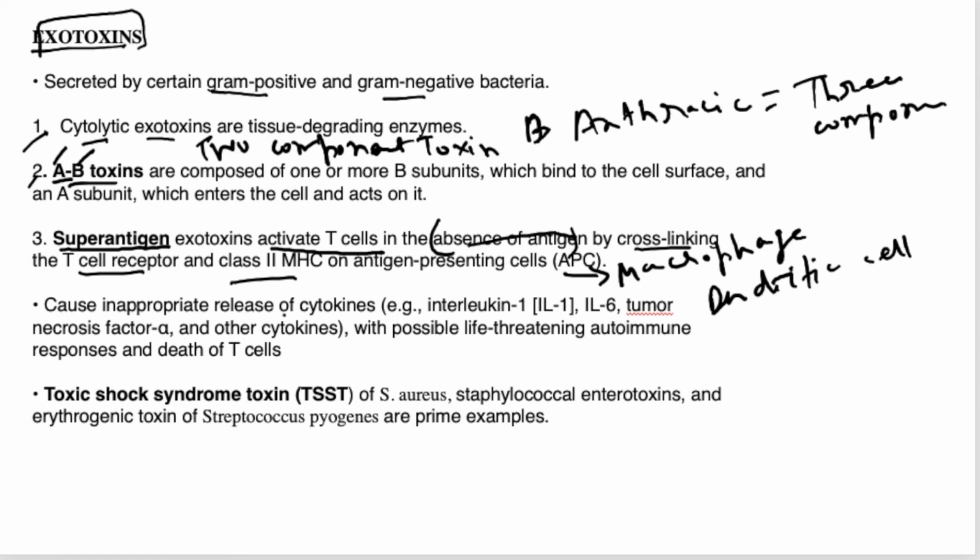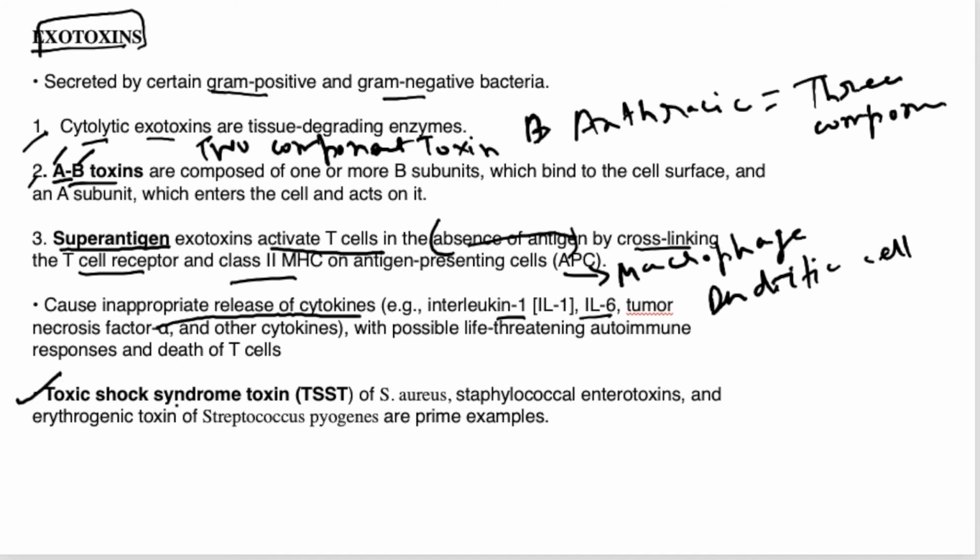They cause inappropriate, exuberant, overwhelming release of cytokines like interleukin 1 and interleukin 6, which have an important role in fever, and tumor necrosis factor alpha and other cytokines, with possible life-threatening autoimmune response and death of the T cells.